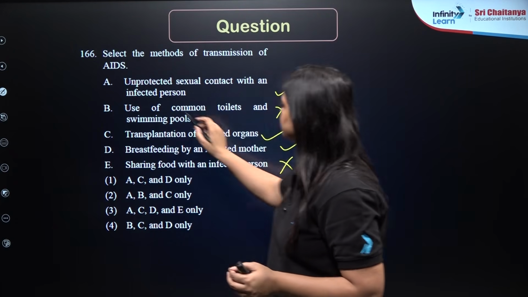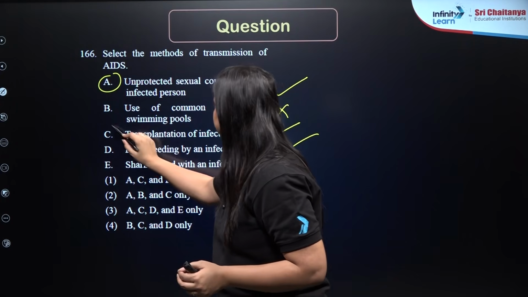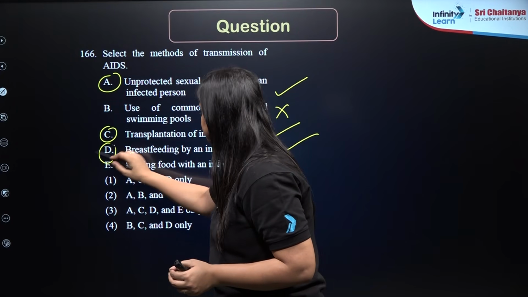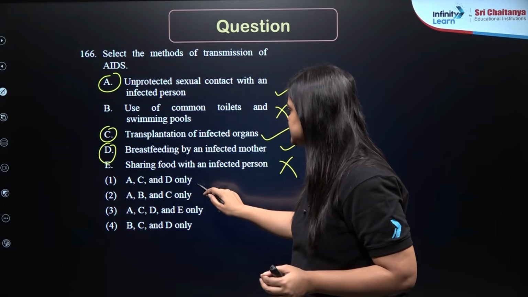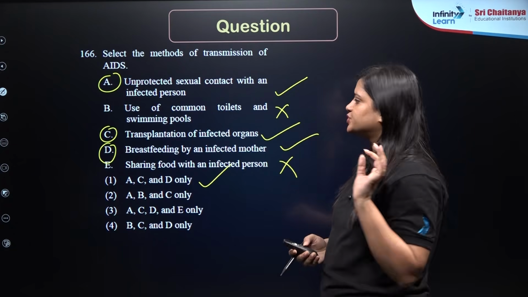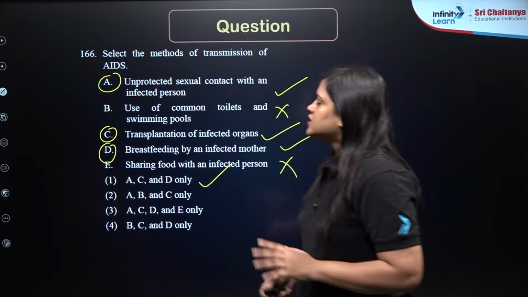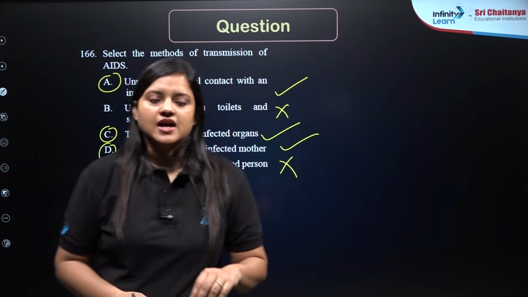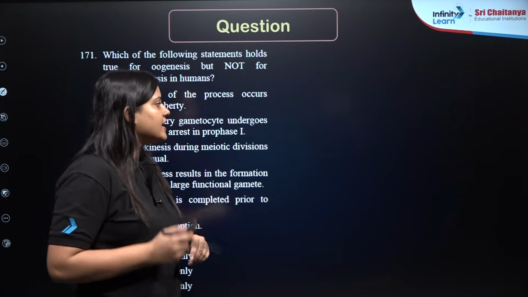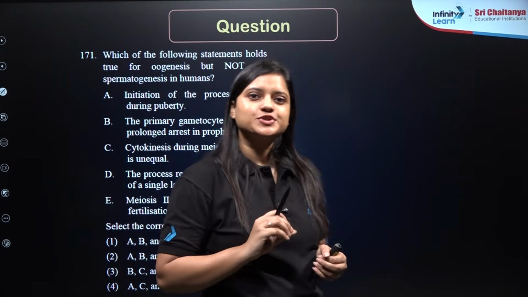So what are the 3 methods? A, C and D will be the correct answer. A, C, D only. That means the answer should be 1. Okay. So this was question number 166 with the answer to be 1. Next question, let's see what is the next question.